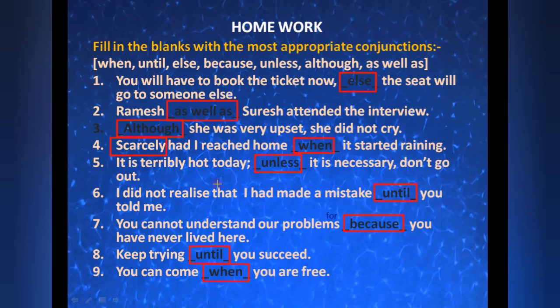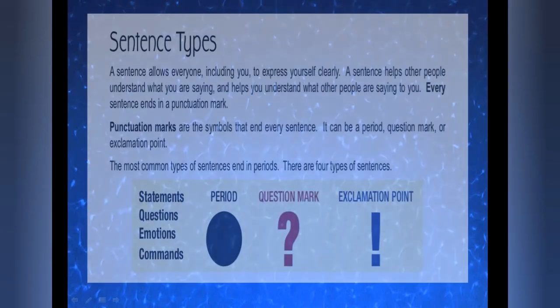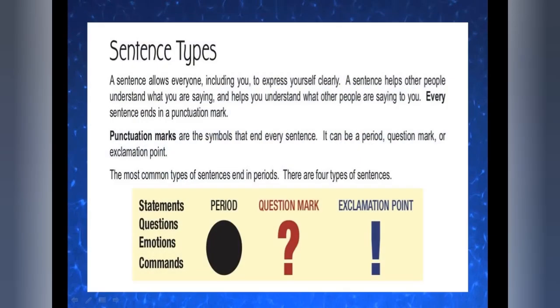Fine. So I hope you have done your homework carefully. Now start with today's class. Today we are going to learn a very simple topic, we can say, that is sentence types. I think we have done this one earlier even in class 6. Now let's see, sentence types.